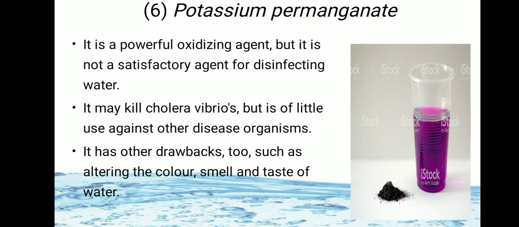It has other drawbacks also, such as it alters the color. You can see in the image the color of potassium permanganate is pink. So it alters the color of the water, and it gives smell and taste to the water. So it is very rarely used as a disinfectant.